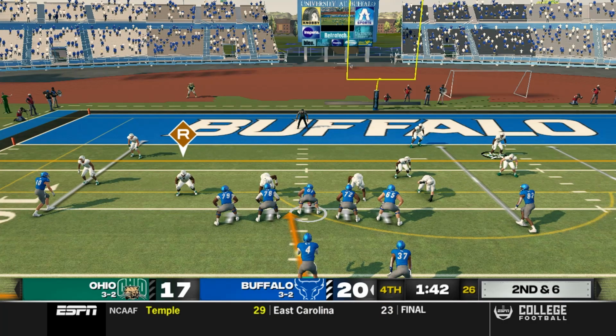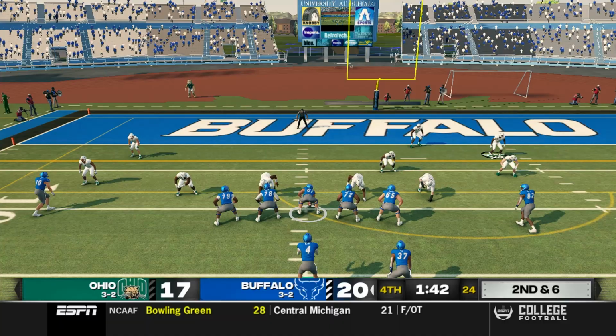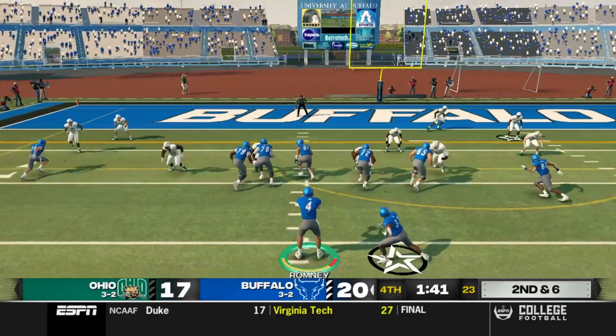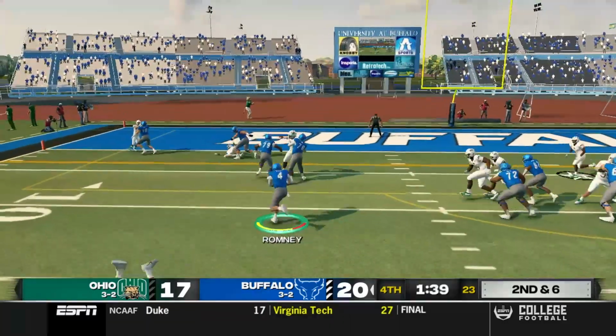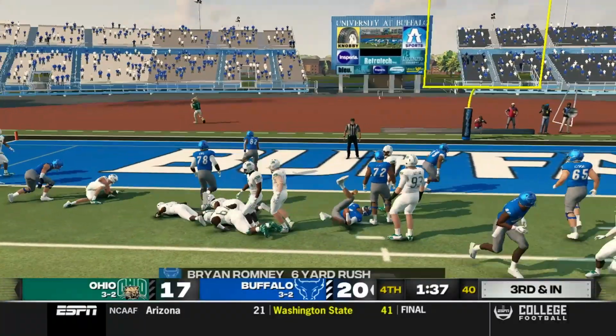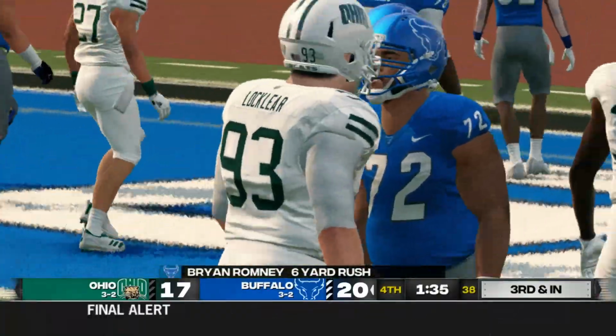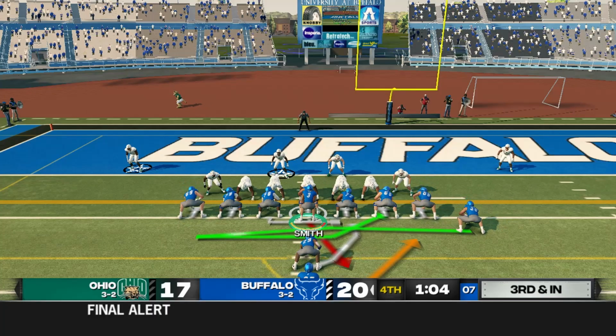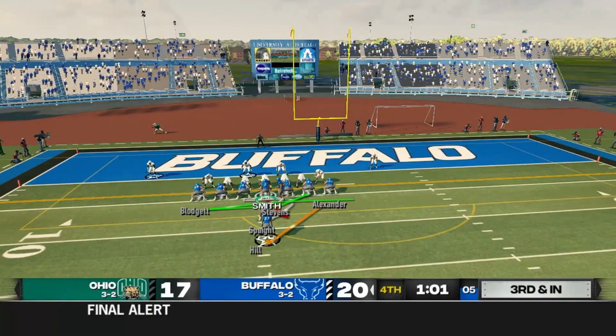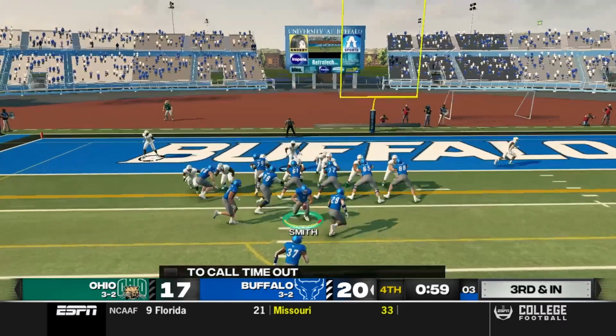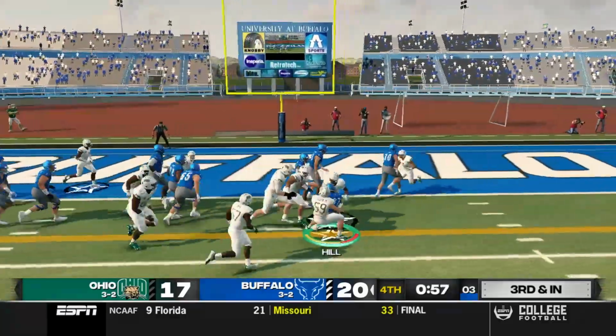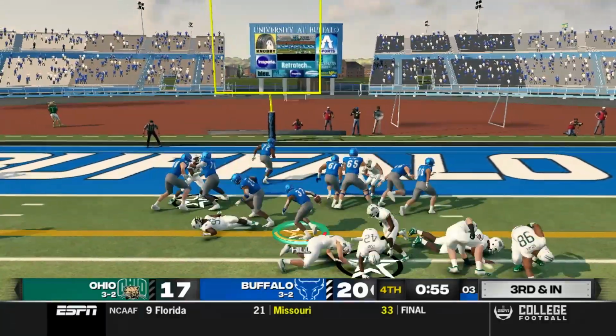As you can see, Brian Romney checks back into the game here on 2nd down to run another option and pull it. He cuts it back. He powers forward, sets up a 3rd and inches for the Bulls. Tyler Smith checks back into the game here on 3rd and inches. They send Stevens in motion, and he hands it off to Hill, who gets enough for the Bulls first down.